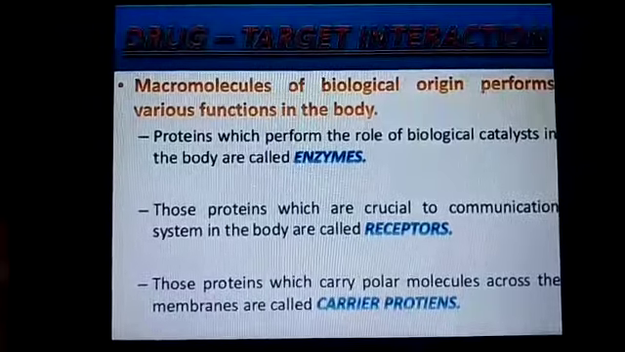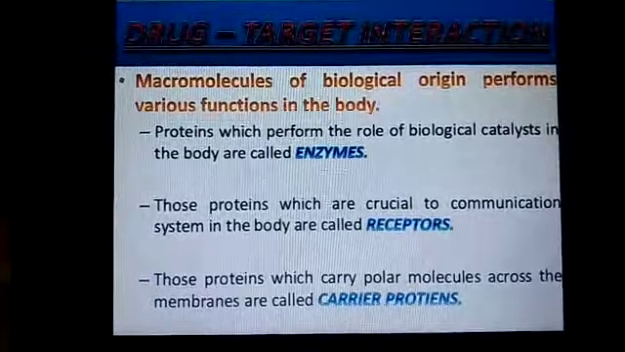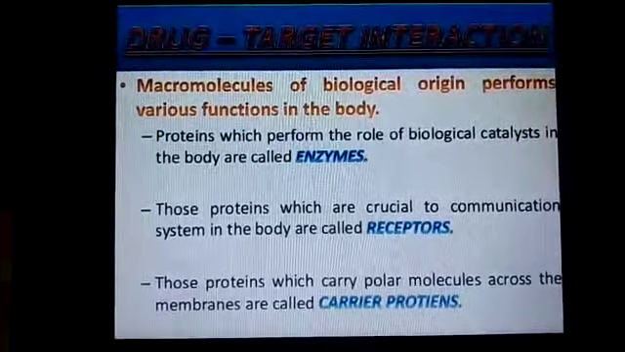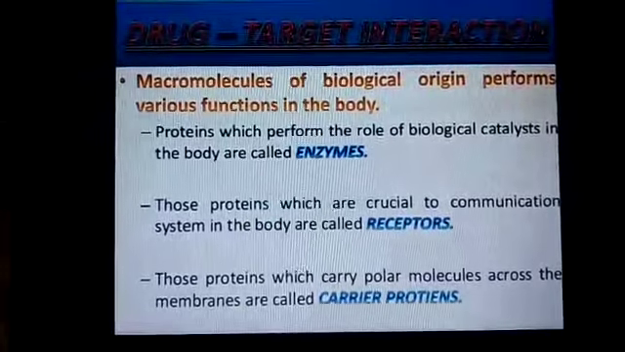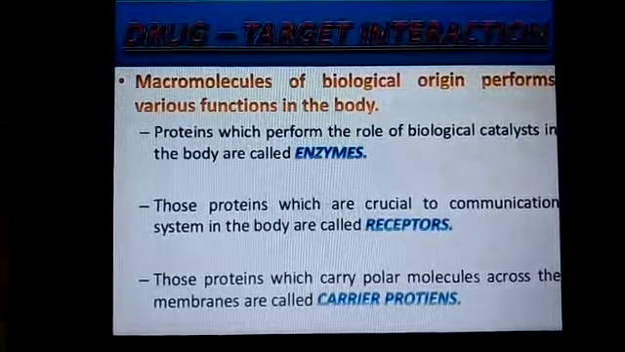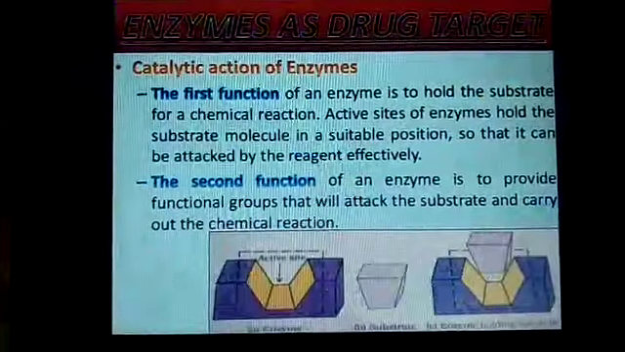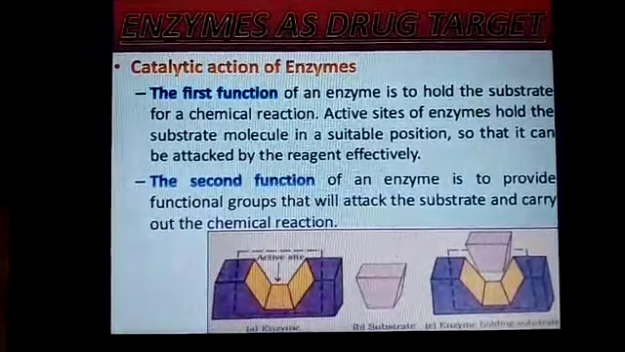The proteins which perform the role of biological catalysts in the body are called enzymes. Those proteins which are crucial to the communication system in the body are called receptors. Those proteins which carry polar molecules across the membrane are called carrier proteins. Enzyme as a drug target. Catalytic action of the enzyme.